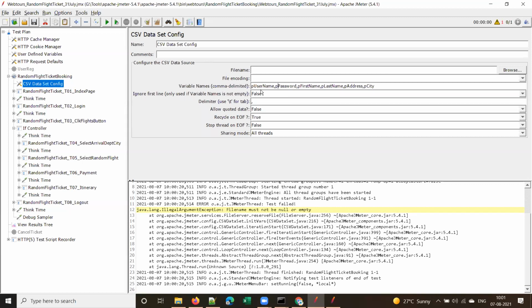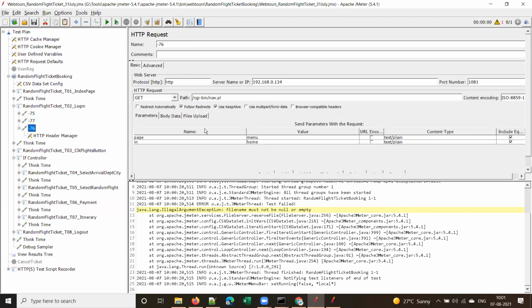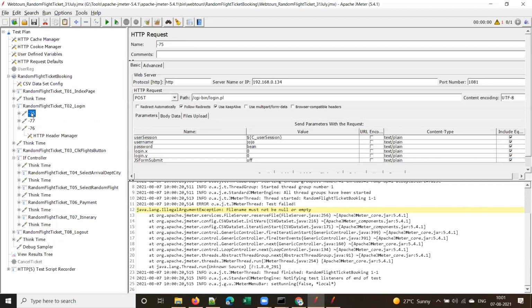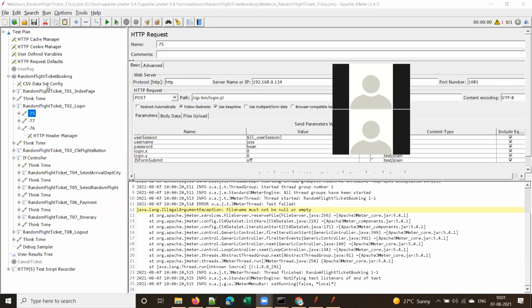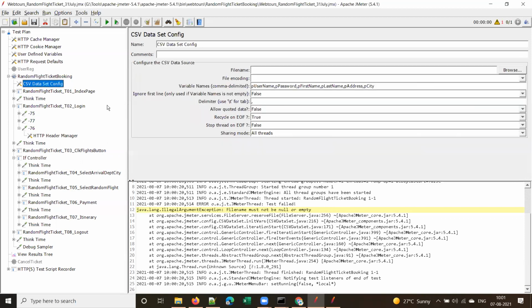By the way, did I pass the username, password? Hold on one second, please. I pass this username and password. No, we have hard-coded values. That is fine. So we'll continue with the hard-coded values because I did not create a file actually. You understood, right? If you see this error message, immediately you have to look into the CSV dataset config, whether any file is configured or not, isn't it?